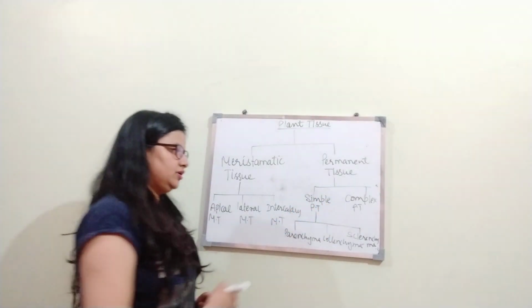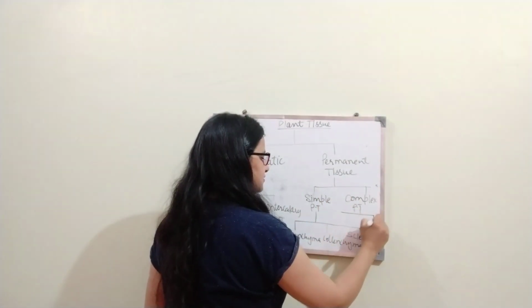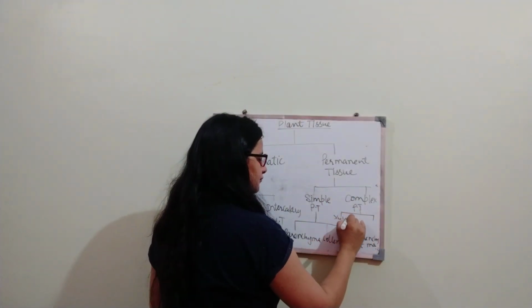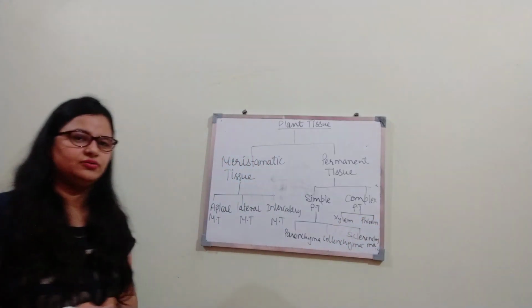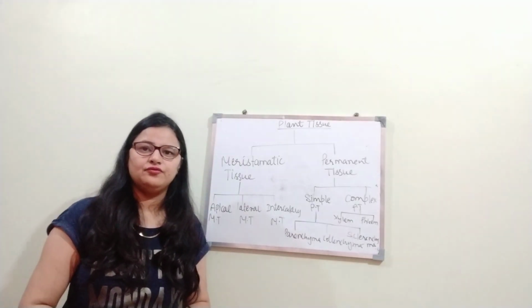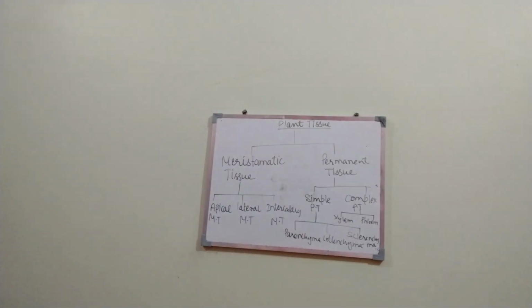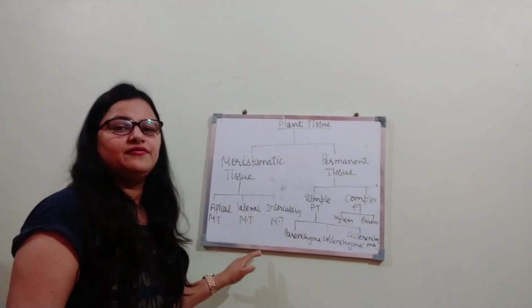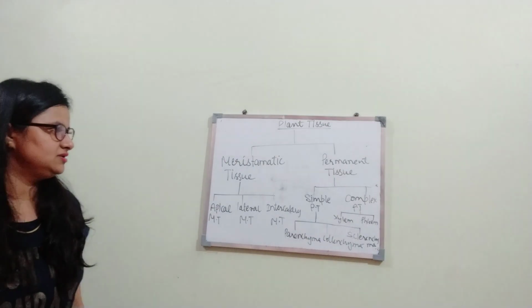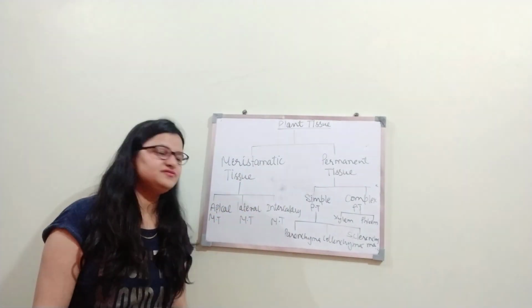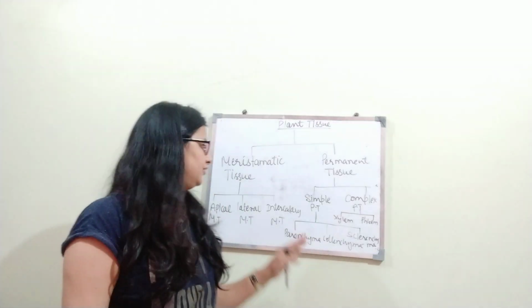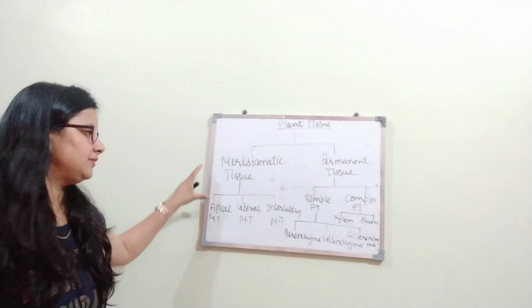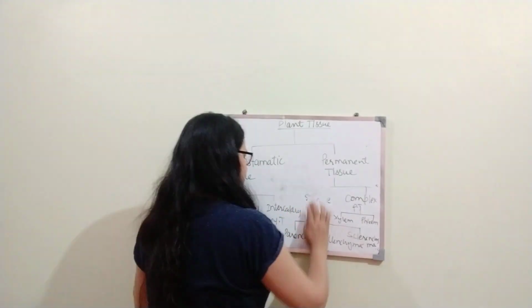Complex permanent tissue is divided into two parts, xylem and phloem. So these are the various parts of plant tissues. I hope this division is clear to all of you, right? So let us discuss these things one by one. Firstly, we will discuss meristematic tissue. So let us erase this.